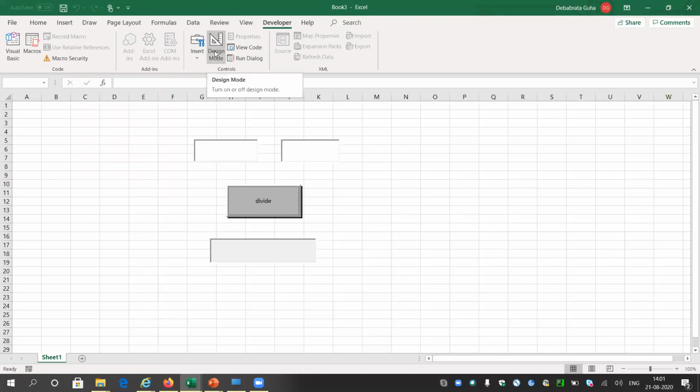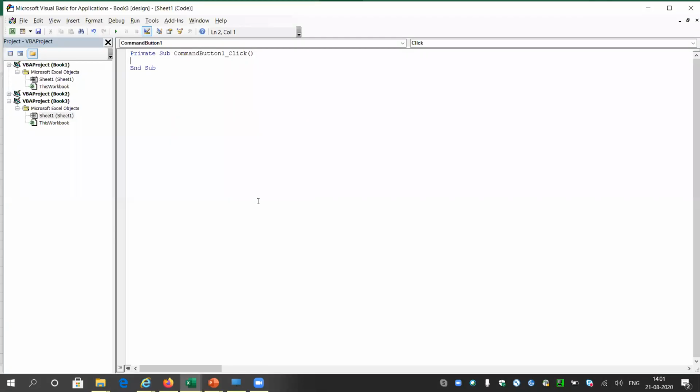So let me turn on the design mode and let me go inside this button. And what I will do now, I will write a simple code here. No need to focus on the code, how I am writing, no need to focus on the coding style because it is a different language. But the idea of all the languages is the same. It might be C, it might be Java, it might be Python. So everything is the same.